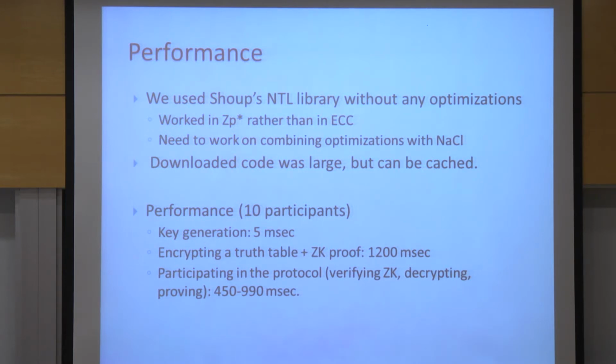Okay, and the performance, say for 10 participants: key generation takes 5 milliseconds. The first party, who generates a table of size 10 and does the zero-knowledge proofs, takes like 1.2 milliseconds. For each of the other parties, it's something between half a second and a second to generate the table and proofs and verify all proofs that it received. And I'm sure you can easily reduce these numbers by a factor of, say, 50%. In terms of user experience, it's pretty good. You cannot do better than that.